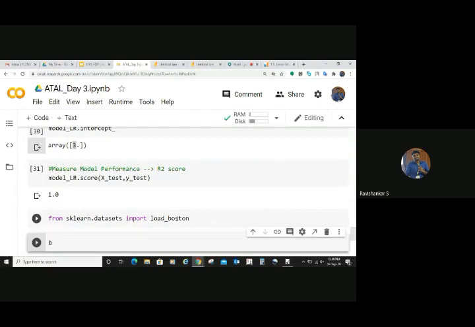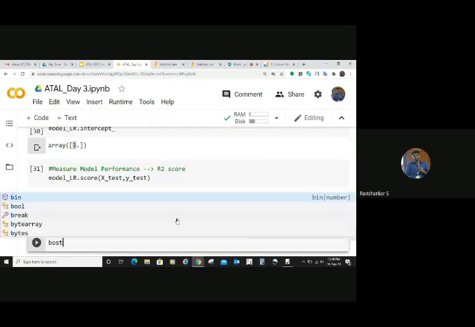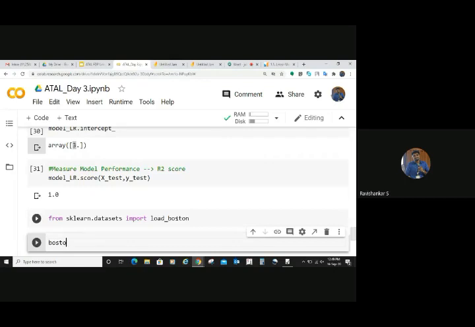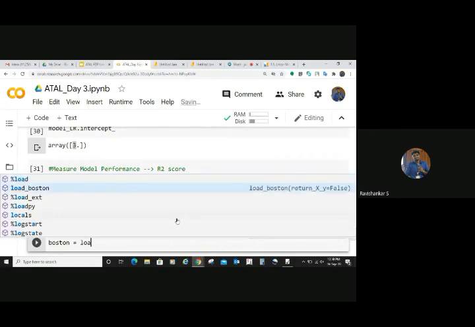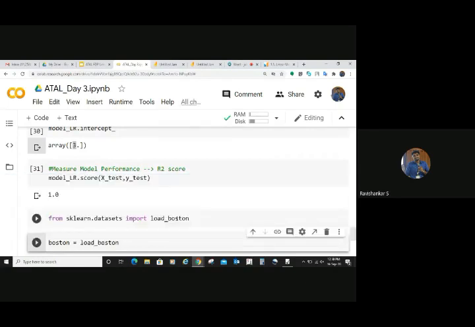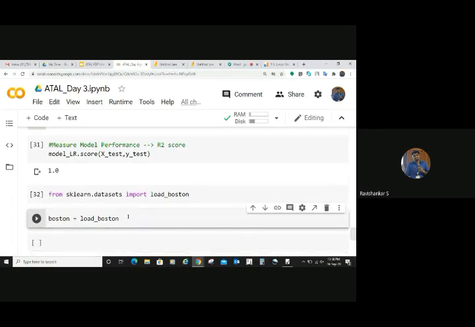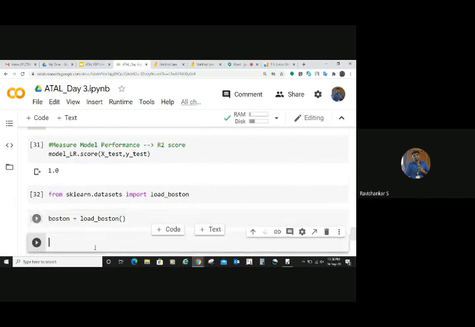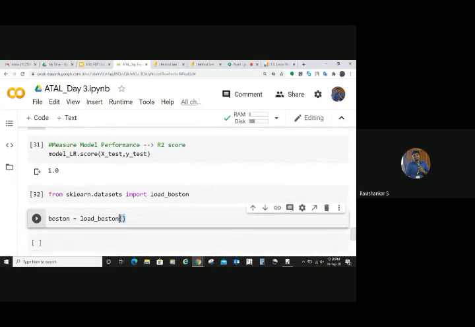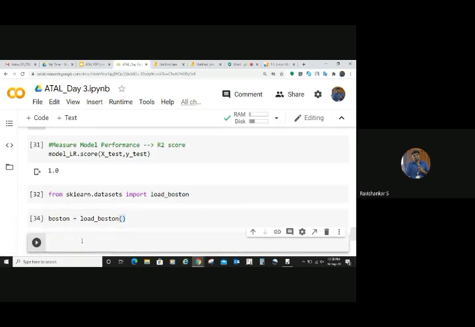Now I am going to load that data set. For loading the built-in data set, you can put load_boston, so that the dataset will be loaded for you. I made a mistake here. It should be something like this. You should use the parenthesis also, then only the dataset will be loaded. Now the dataset is loaded for you. You can examine the dataset. You can put Boston.head so that you can examine it.